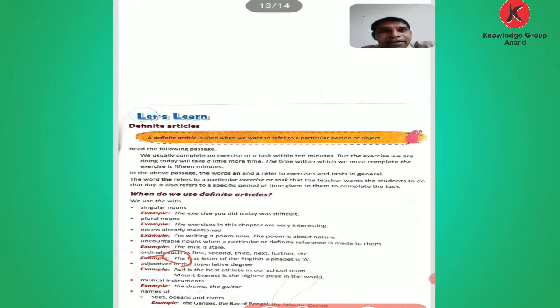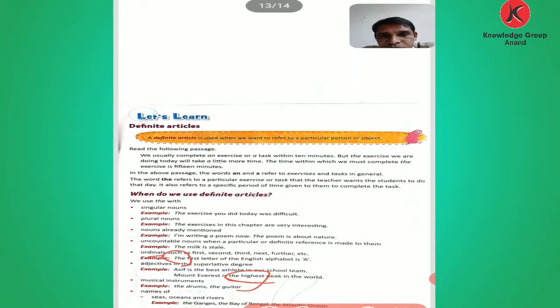Okay, so this is where we put the. Adjectives in the superlative degree: we use the before the adjective or adverb given. Here: the highest, the cleverest, the prettiest. Before the adjective we put the in the superlative degree.